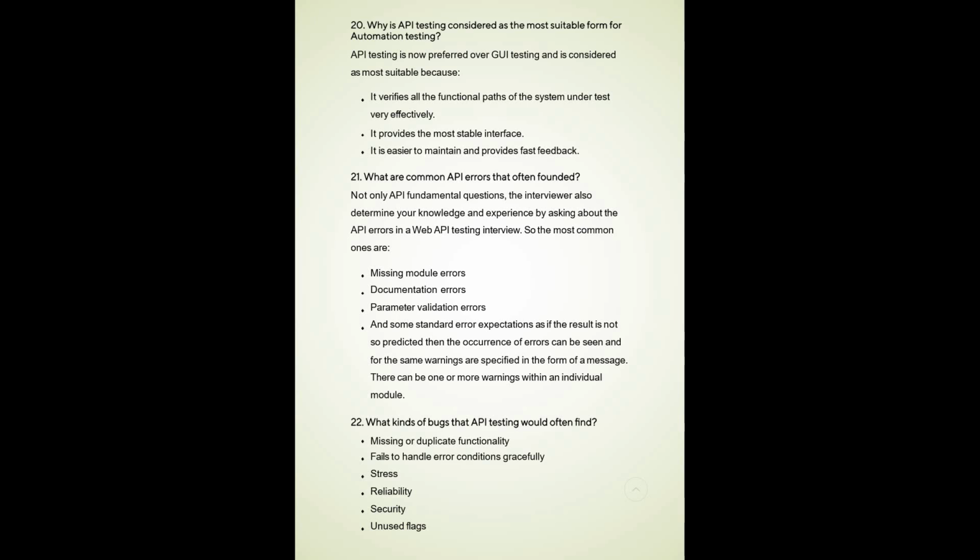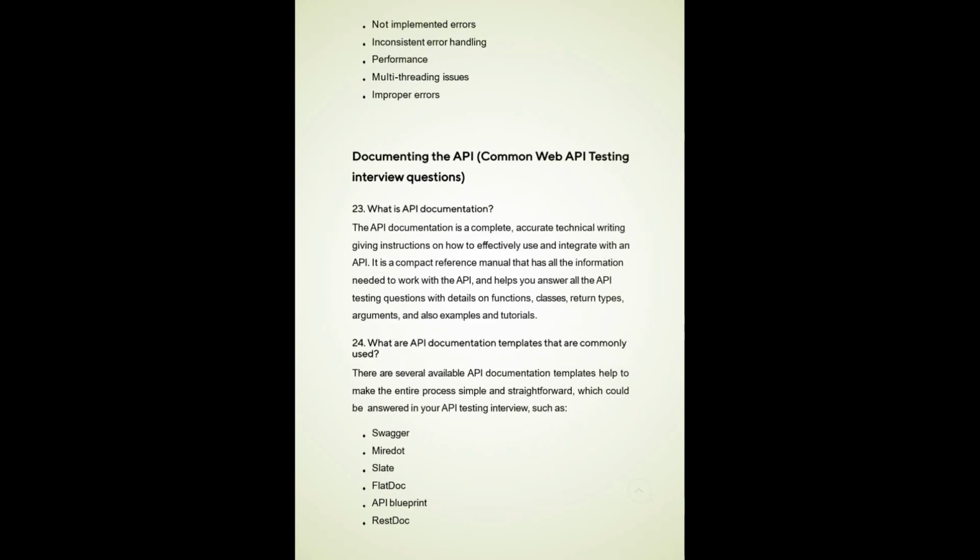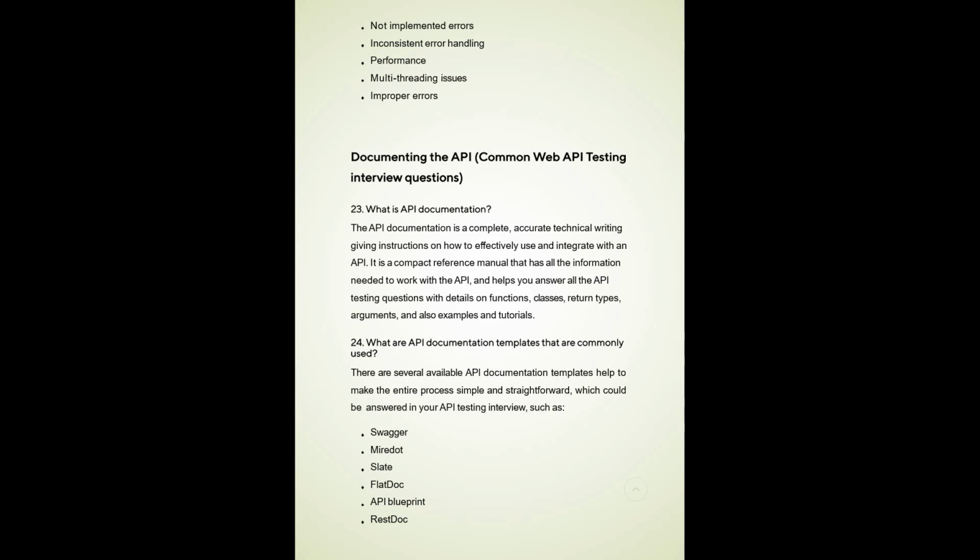What kind of bugs API testing would often find is also important. So missing or duplicate functionalities, failure to handle error conditions gracefully, stress, reliability, security, unused flags, those kinds of things have been identified by APIs. Not implemented errors, inconsistent error handling, performance, multi-threading issues, improper errors, like these are the issues that they'll find.